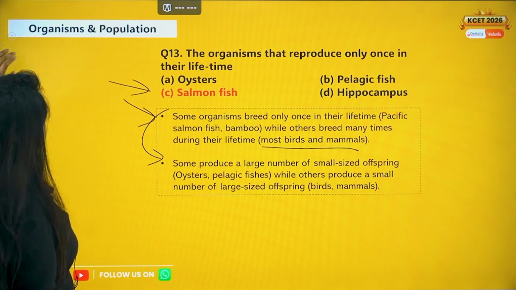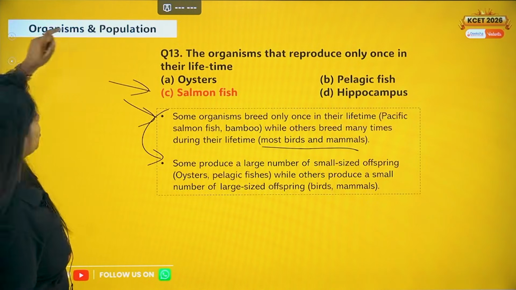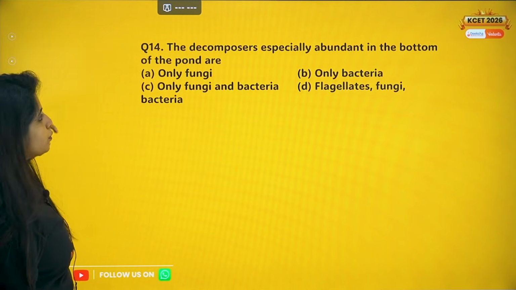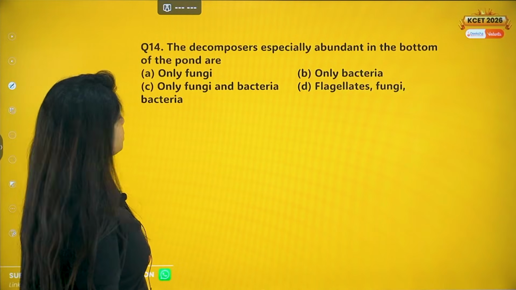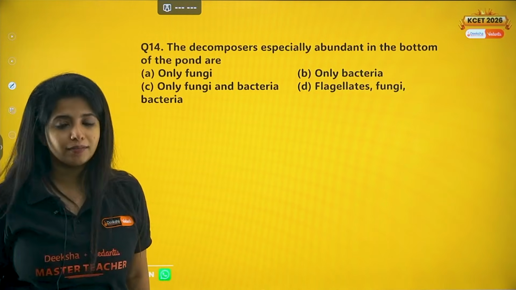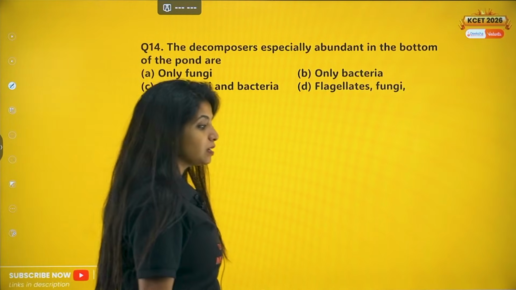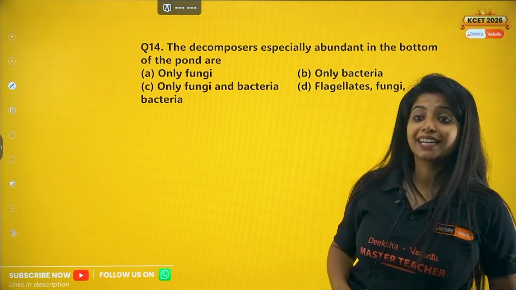Now this is from the chapter organisms and population. Okay. Now question number 14. The decomposers especially abundant in the bottom of the pond are. The decomposers means the ones which feed on the dead and decaying material.